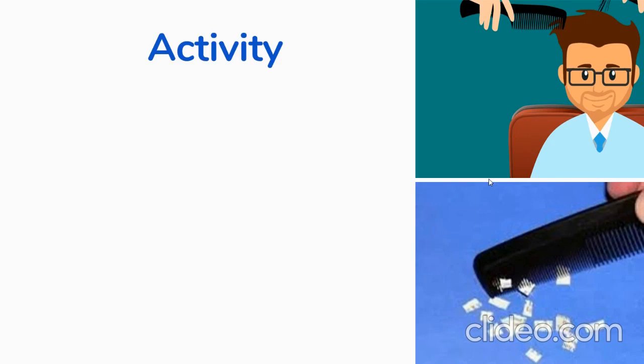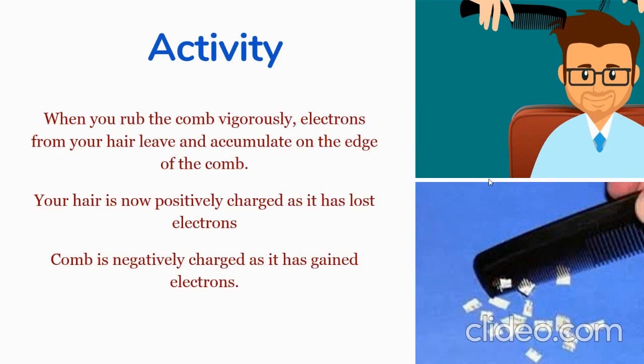So I'm going to give the principle behind this activity. When you rub the comb vigorously, electrons from your hair leave and accumulate on the edge of the comb. Your hair is now positively charged as it has lost electrons, whereas the comb is negatively charged as it has gained electrons. So this is the basic principle of this activity. So try out this activity at your home, children.